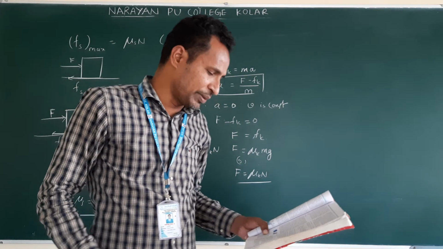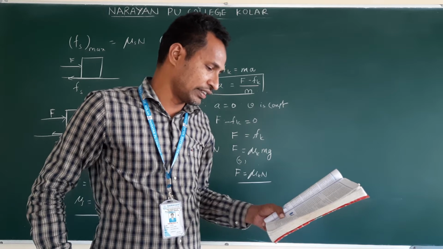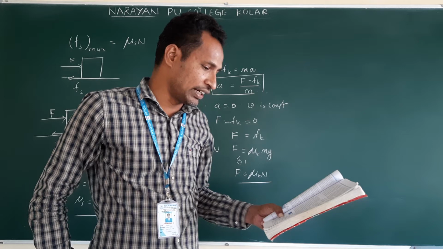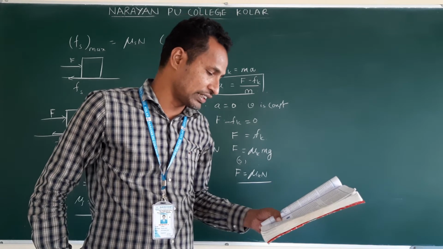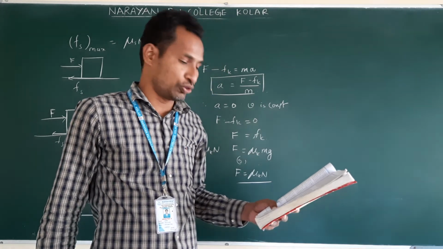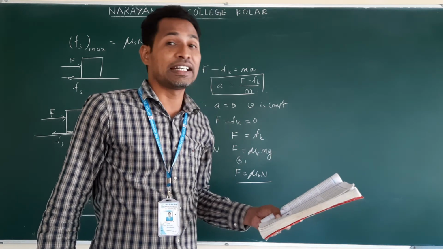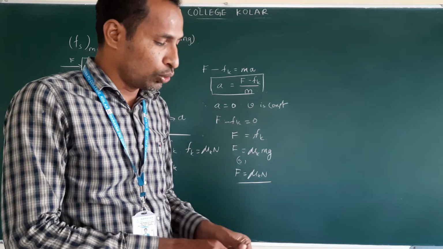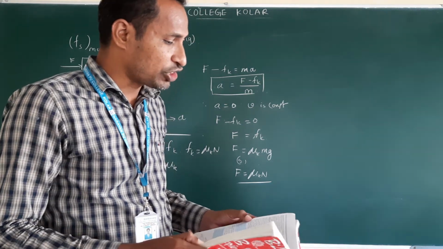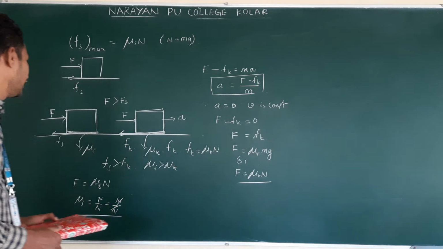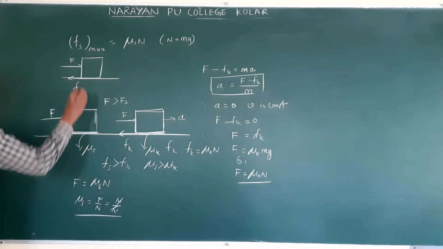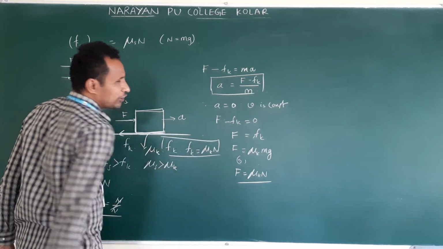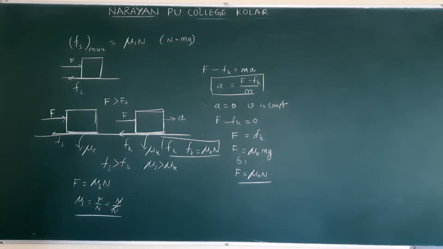Here they mention very clearly that the laws of friction given above do not have the status of fundamental laws like those for gravitational, electric and magnetic forces. They are empirical relations that are only approximately true. There is no proof for this formula or this formula. They mention these are empirical rules. Understand? There is no proof.